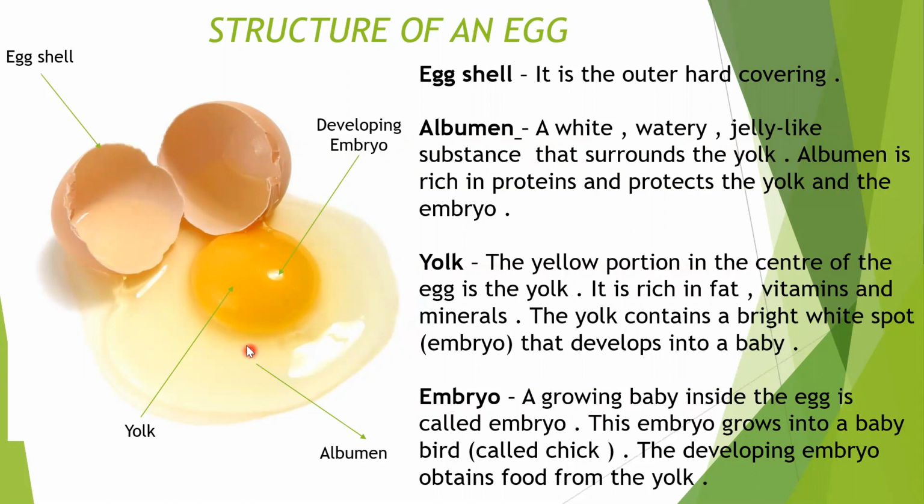The yellow portion in the center is the yolk. It is rich in fats, vitamins, and minerals. The yolk contains a bright white spot, the embryo, that develops into the baby. The growing baby inside the egg is called embryo. The yolk provides food for the growing baby or embryo. The embryo grows into a baby bird called chick.